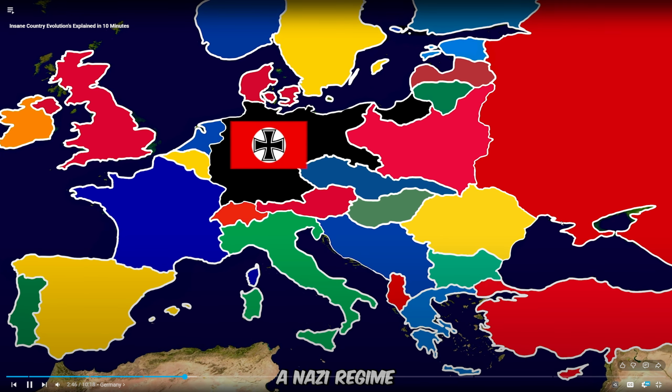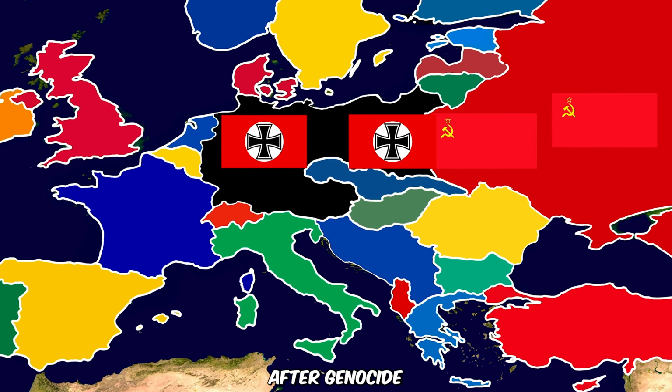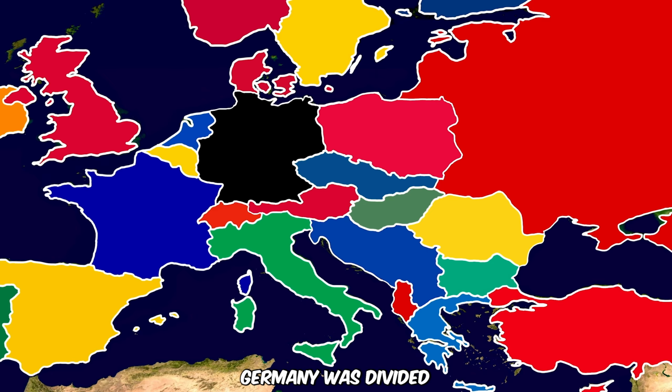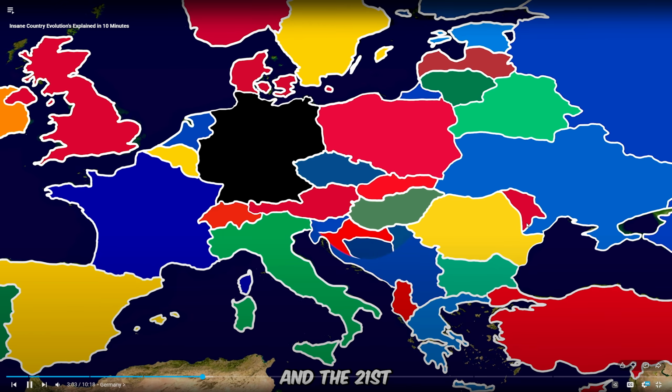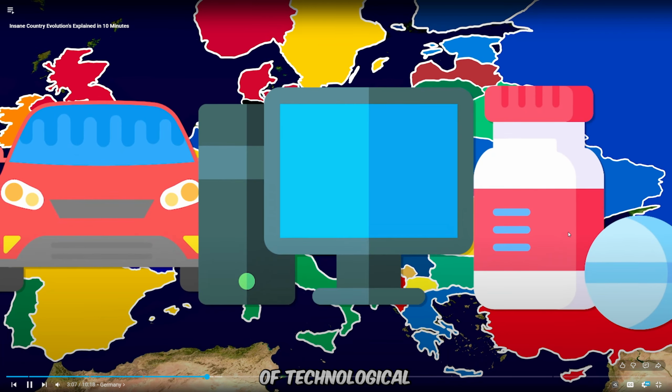Hitler established the Nazi regime in 1933, which led to rapid expansion in World War II. After genocide and devastation, Germany surrendered in 1945. Germany was divided into East Germany and West Germany. But after the collapse of the Soviet bloc in 1989, Germany reunified in 1990. In the 21st century, Germany is Europe's strongest economy, a hub of technological innovation.